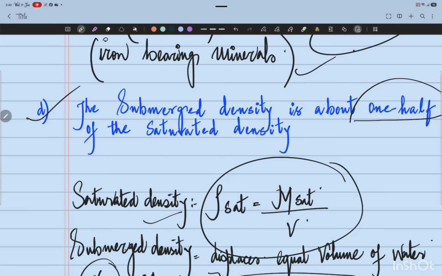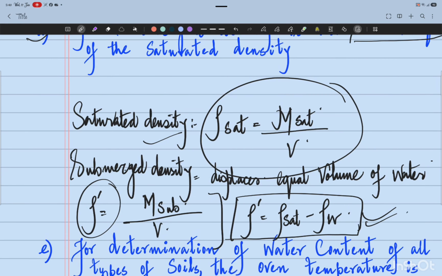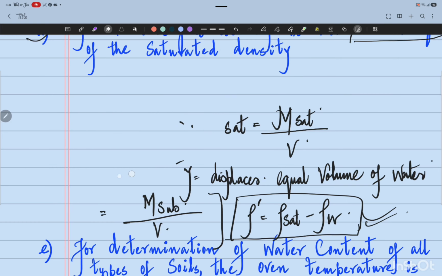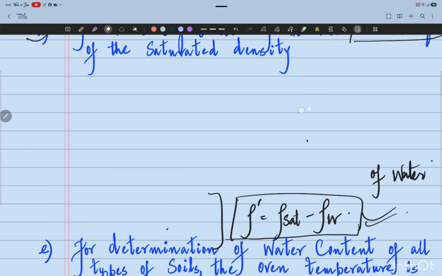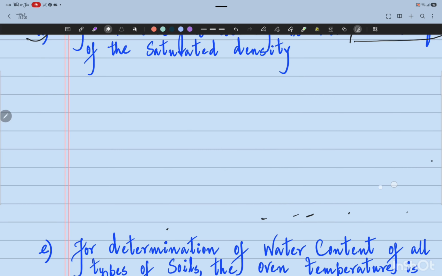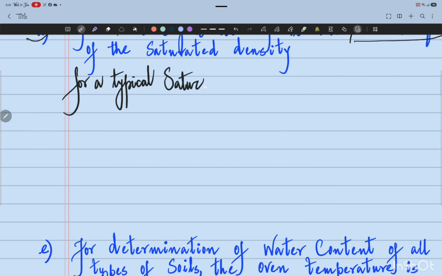All right, moving on to the next one, and I may also tell you some typical values of these densities in a soil sample. Some typical values for a typical saturated soil, that is very important because we are dealing with saturated mass density and the submerged one.